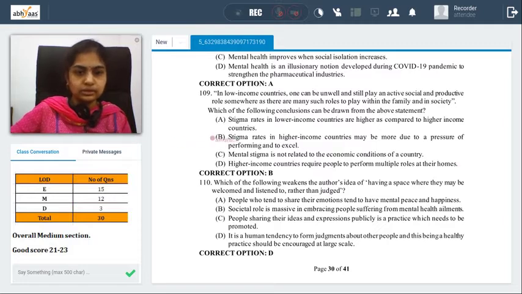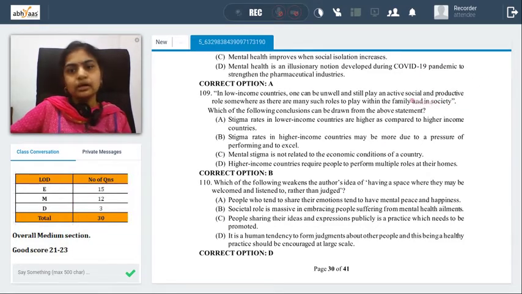Now again, in this passage, in this 109 option also, by elimination, if we have to go for it, 109B is the best possible answer for us. But if you just look at the statement, low income countries is what you're talking about, and what do you deduce from this? From this we would say that people will have multiple roles to play in a low income group, in family or in the society, so they can manage, or they don't have so much pressure. They'll find opportunities that are suitable to them, something like that, right?